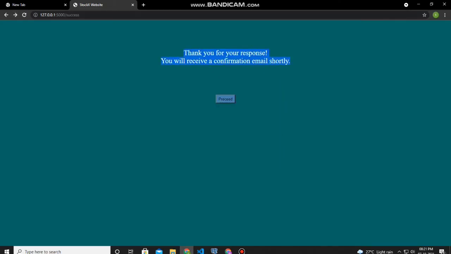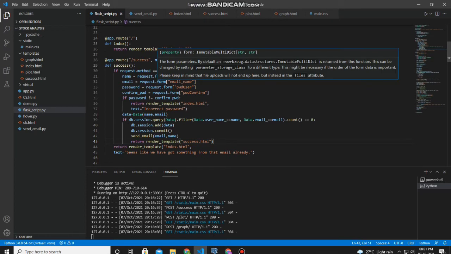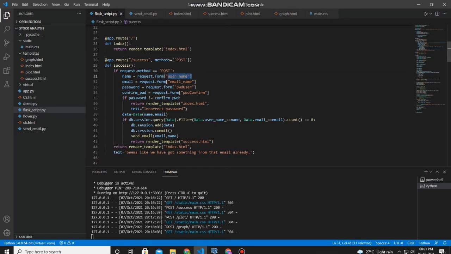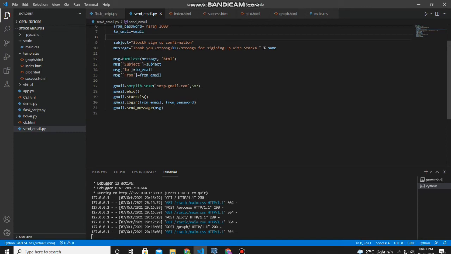This code actually requests from the web page the name of the user, the email address, and the password. Again, if the password is not confirmed, it will give you an error, that incorrect password. And then if all the credentials are right, then it will create your entry in the database. Your name and your email address will be stored in the database. I'll show you the database shortly. And this function here, send email, which is over here, this function actually sends the verification email to the user.